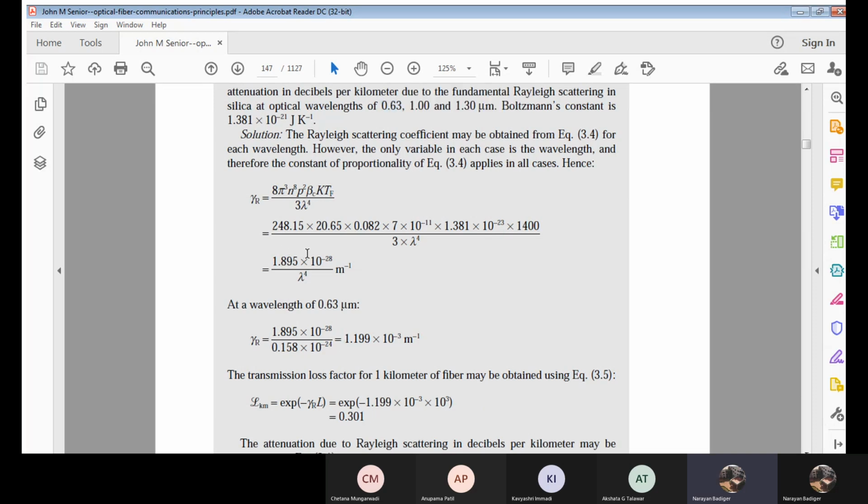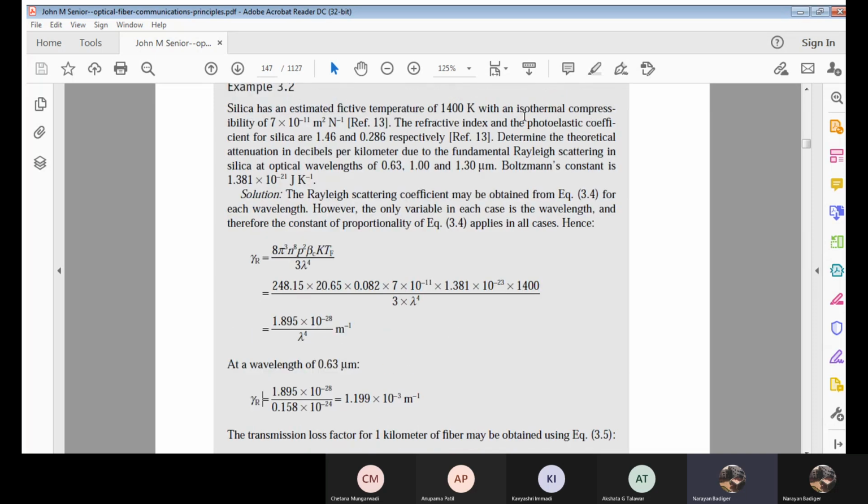So 1.895 into 10 raised to minus 28 divided by 0.63 raised to 4. If we calculate, we get around 0.158 into 10 raised to minus 24. Simplifying, we get 1.19 milli per meter. This is just the Rayleigh scattering coefficient, but I need to calculate the attenuation.